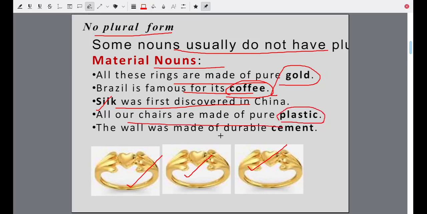The wall was made of durable cement. So these nouns do not have any plural because they are material nouns. Made of what? Made of gold, made of wood, made of iron, made of copper. Material nouns do not have plural.